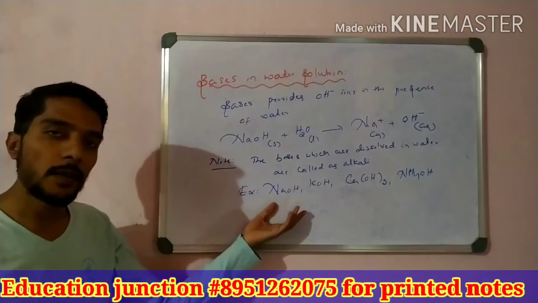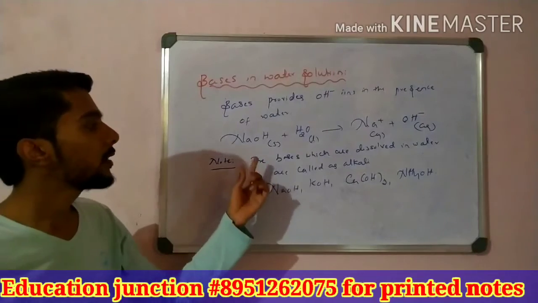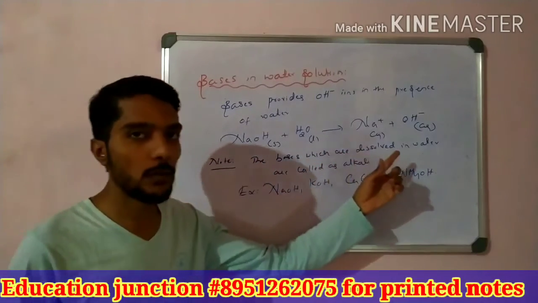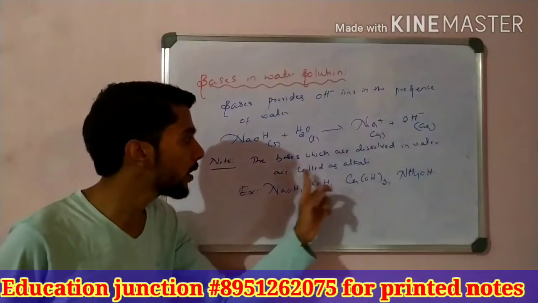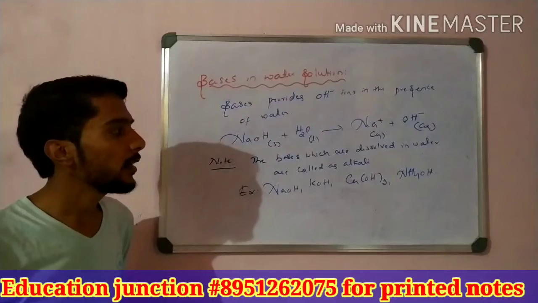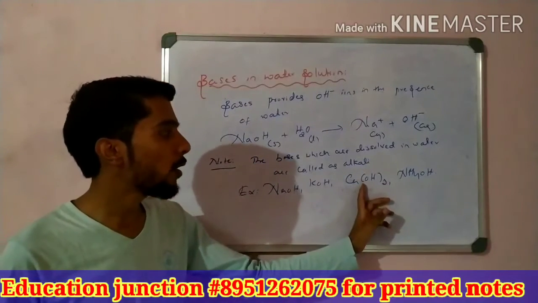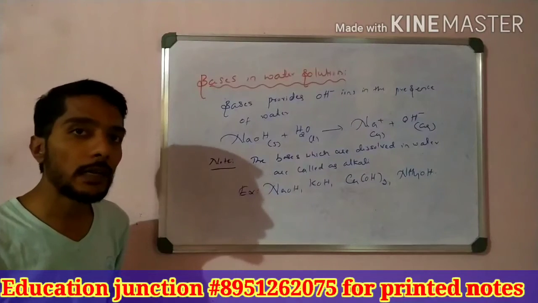These are examples of alkalis. Maybe in the examination they ask what is alkali, give examples. So you write: alkalis are bases which are dissolved in water. For example, NaOH, KOH, Ca(OH)2, calcium hydroxide, and ammonium hydroxide. These are examples of alkali bases.